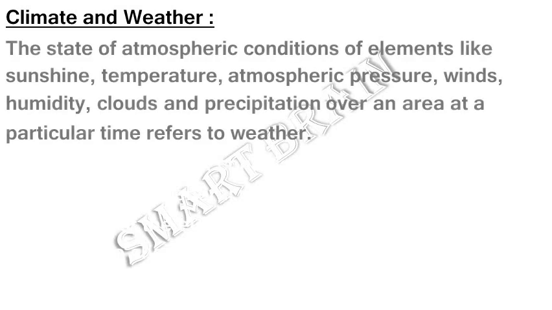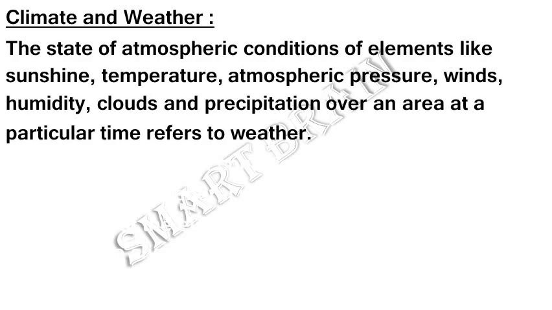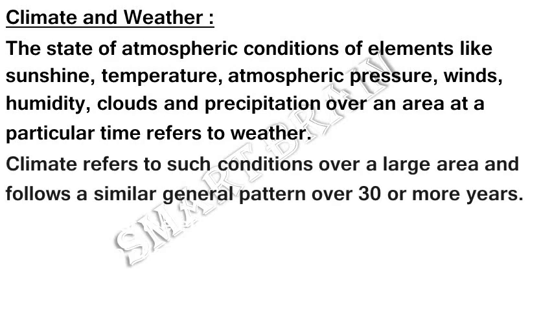Climate and weather. The state of atmospheric conditions of elements like sunshine, temperature, atmospheric pressure, winds, humidity, clouds, and precipitation over an area at a particular time refers to weather. Climate refers to such conditions over a large area and follows a similar general pattern over 30 or more years.